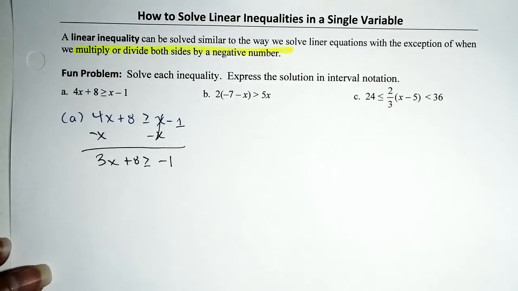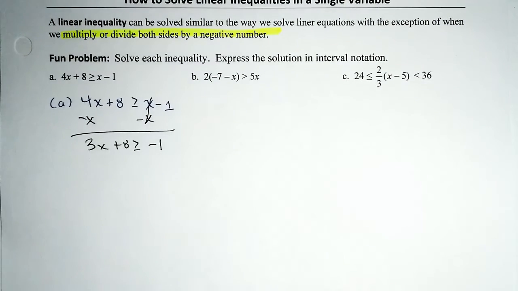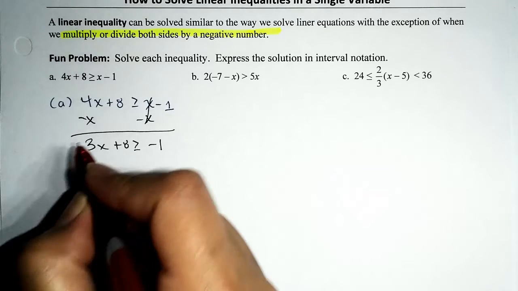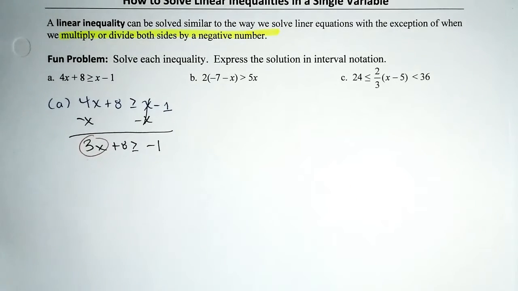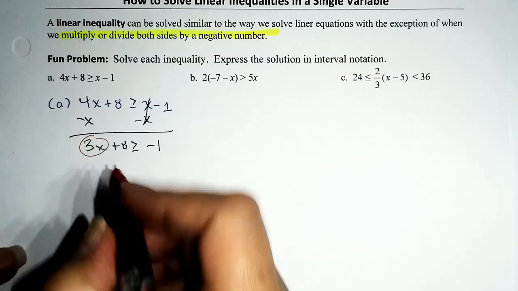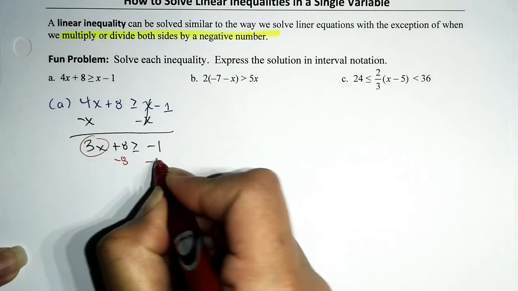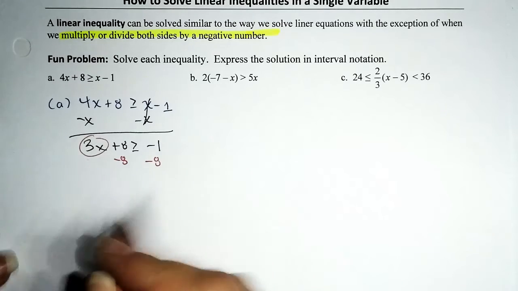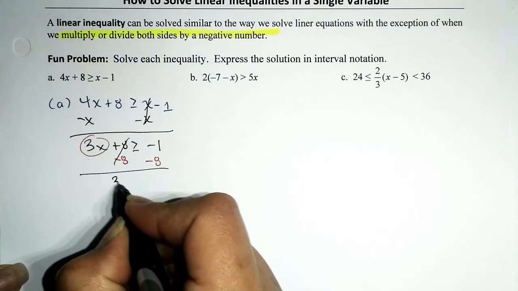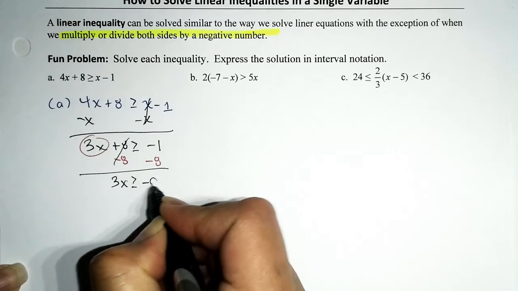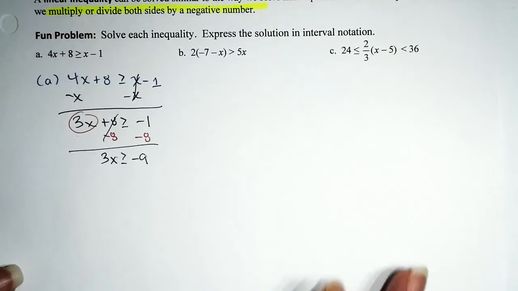Fantastic. So again, pretend it's an equation and ask yourself, what am I going to do to keep going forward? Our next goal is to isolate that variable term. So if you're not with the x, you've got to go. Bye. Let's undo the addition of 8 by subtracting it from both sides, and that will give us 3x is greater than or equal to negative 9. Oh, this is such a good problem.